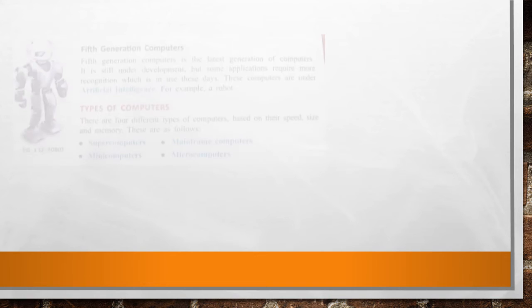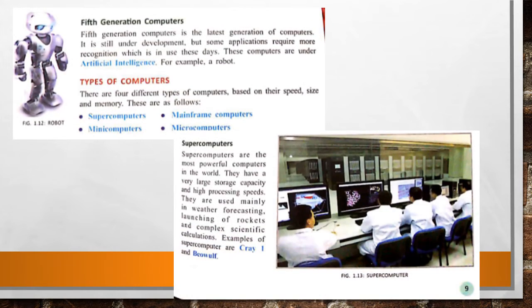Now students, let's know about the fifth generation computer. Fifth generation computers are the latest generation of computers. It is still under development, but some applications like voice recognition are in use these days. These computers are based on artificial intelligence. For example, a robot. This is the picture of a robot. Basically, this is the type of fifth generation computers and these are under development. ये अभी बन रहे हैं, still इन पर काम हो रहा है.